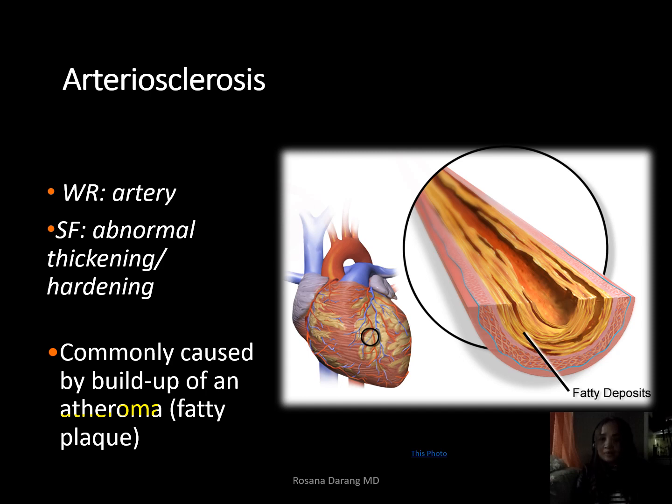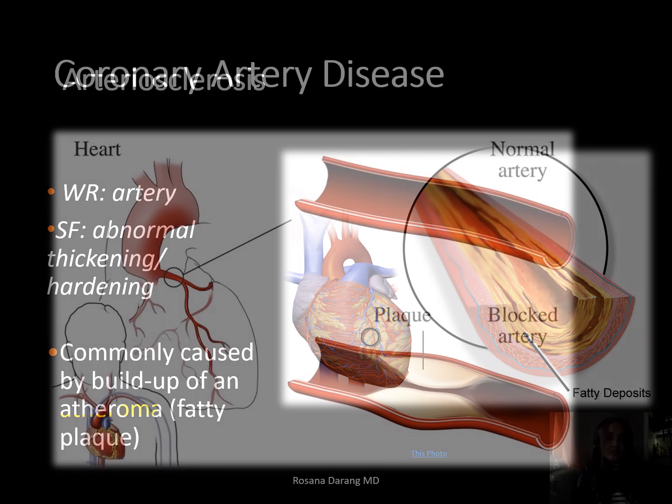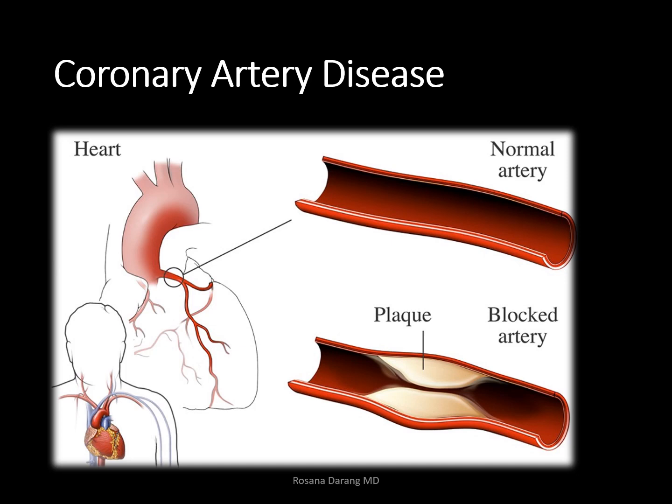So arteriosclerosis is a progressive and degenerative disease of the arteries. This is the one that can cause traffic or blockage of blood flow. So arteriosclerosis is a cause of coronary artery disease. The word coronary pertains to a crown because this network of arteries in the heart appears as if they encircle the heart in the manner of a crown. Crown is corona. So these are your coronary arteries of the heart.